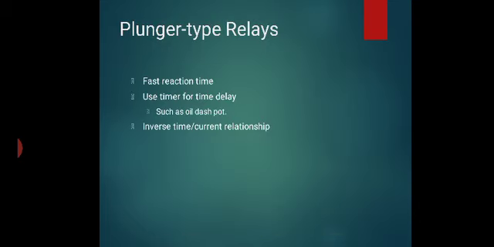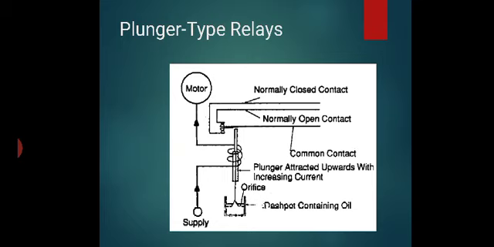Plunger type relay. The plunger type relay has a fast reaction time. It uses a timer for time delay, such as an oil dashpot, with an inverse type current relationship. Here is the plunger type relay. When the plunger is connected with the armature, the plunger is attracted upwards with increasing current.